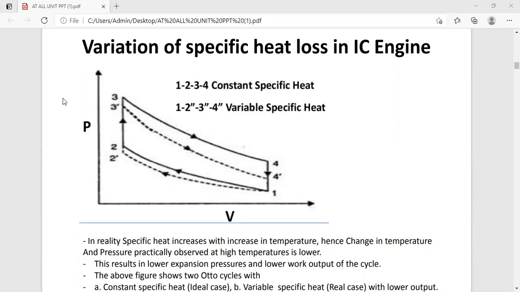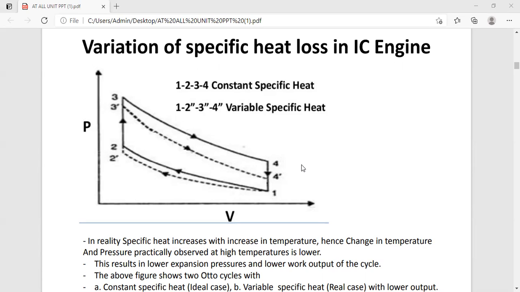But during the expansion process, the value of gamma increases with decrease in temperature. Therefore, the actual process we can show as 3 dash to 4 dash over here. So the actual cycle is represented by 1, 2 dash, 3 dash and 4 dash, and 1, 2, 3, 4 is the ideal cycle.